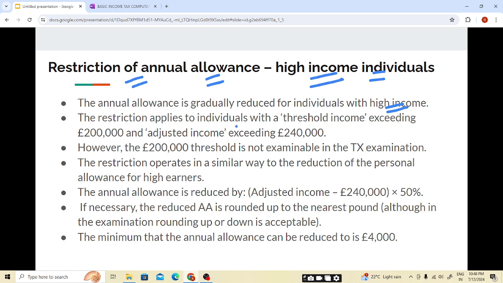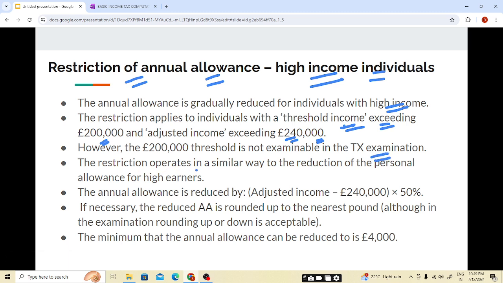The restriction applies to individuals with a threshold income exceeding 200,000 pounds and adjusted income exceeding 240,000 pounds. However, the 200,000 threshold is not examinable in the tax examination.